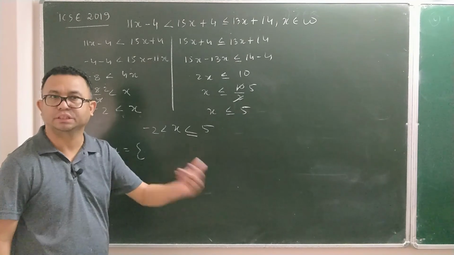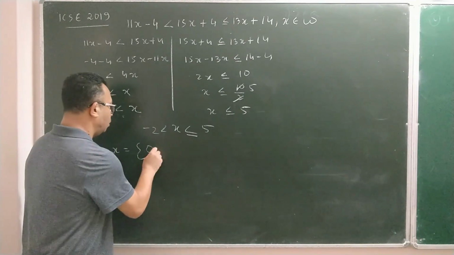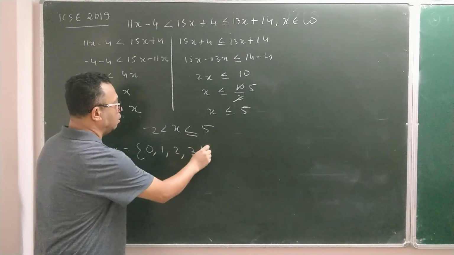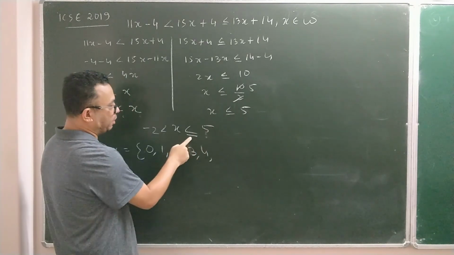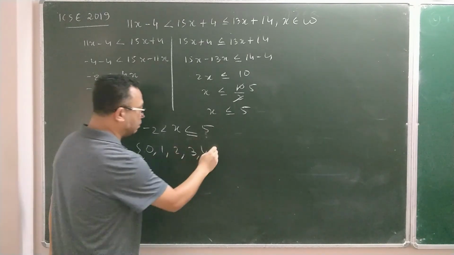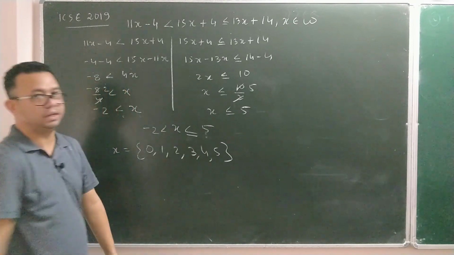Then the next number which will come will be 0. 0 is a whole number. 1 is a whole number. 2 is a whole number. 3, 4, 5. Whether I should take 5 or not will depend on whether equal to is there or not. Since equal to is there, that means I'll take 5 also. This becomes your solution set.